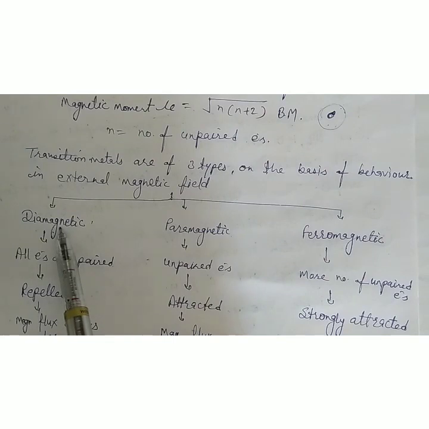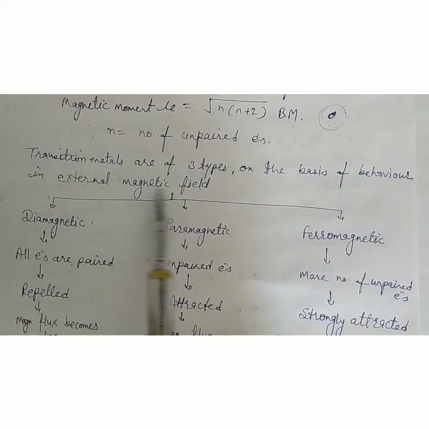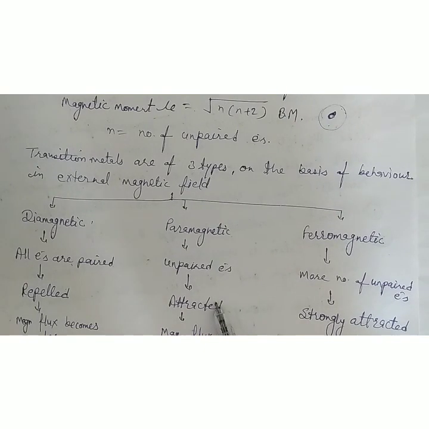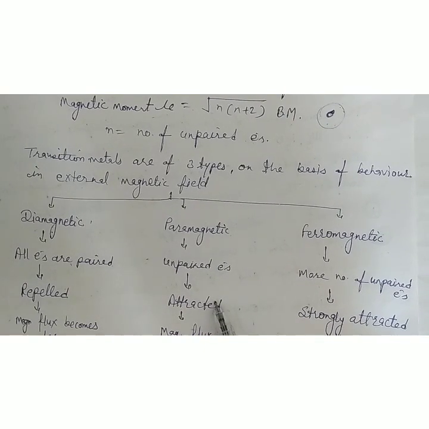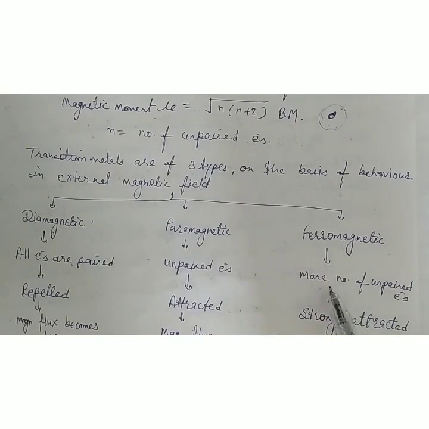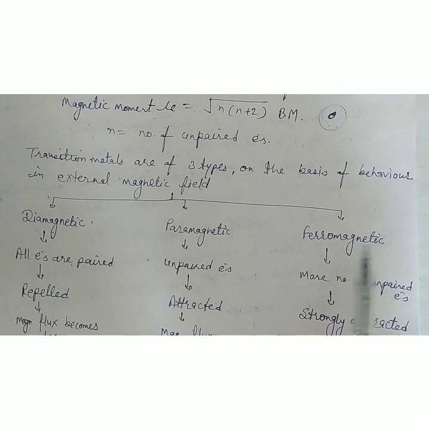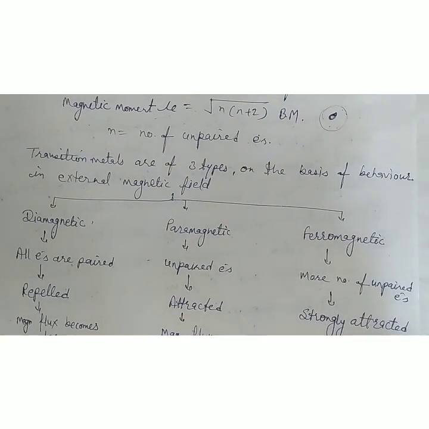When diamagnetic substances are put in an external magnetic field, they are repelled because they have no magnetic moment, while paramagnetic substances are attracted, but ferromagnetic substances are strongly attracted. There is more and more attraction for ferromagnetic substances in an external magnetic field.